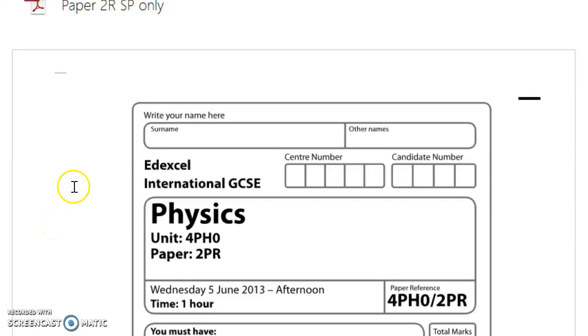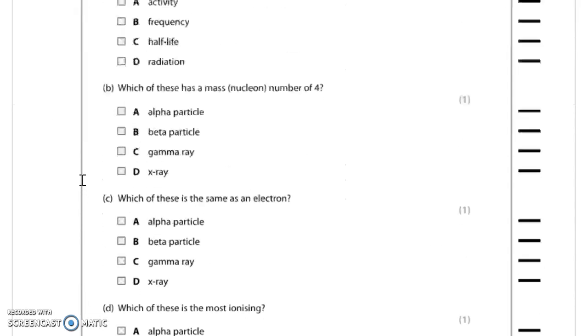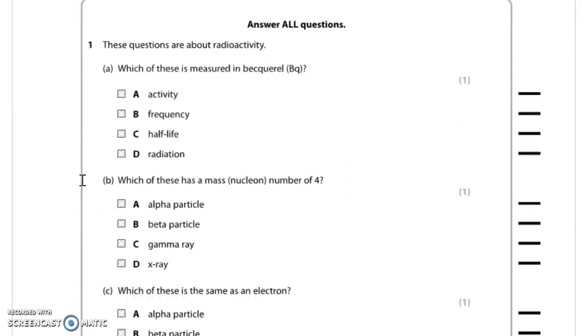Okay, so June 2013, this is paper 2PR. Question 1 is radioactivity, which is measured in becquerels. So a becquerel is 1 count per second. That's a measure of activity, the activity of a radioactive source.